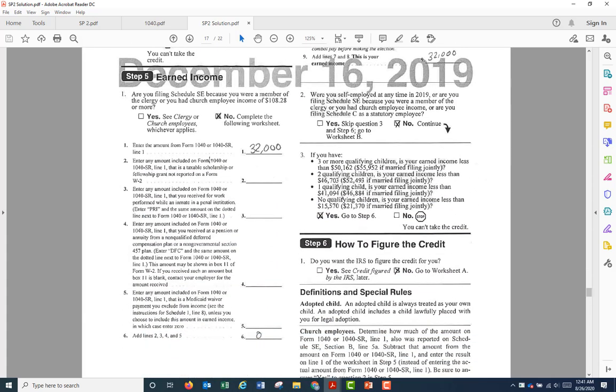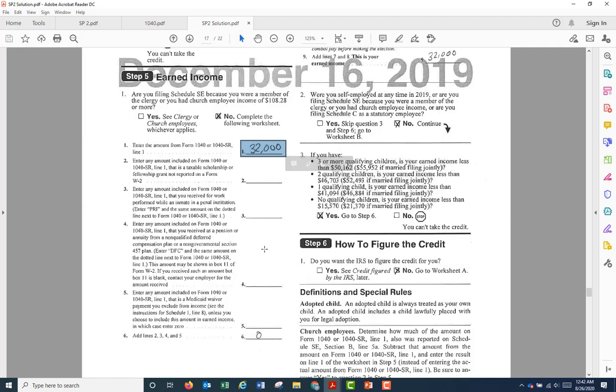Step 5 says, are you filing Schedule SE, meaning self-employment, because you were a member of the clergy or had church employee income of $108.28 or more? No. And then here in number 1, we input the amount from Form 1040 line 1. This is the amount of earned income, $32,000.